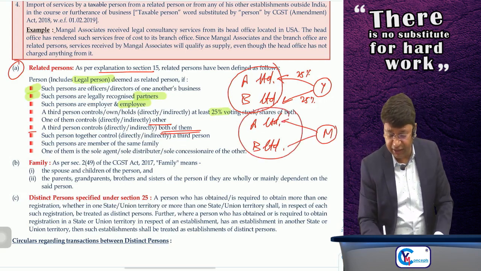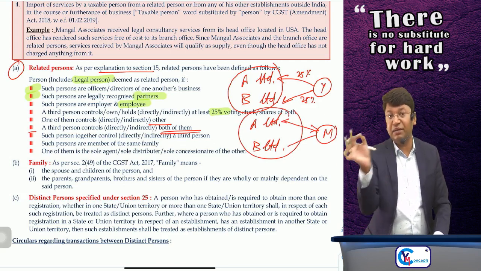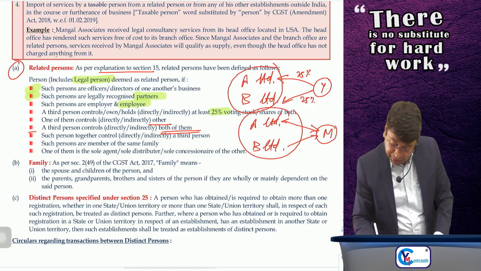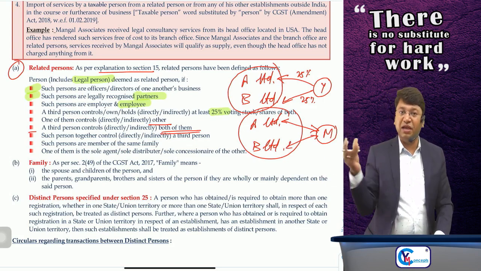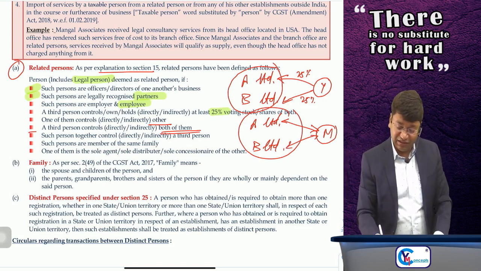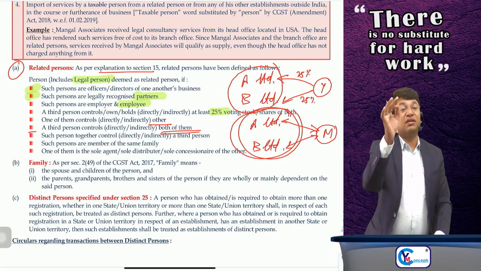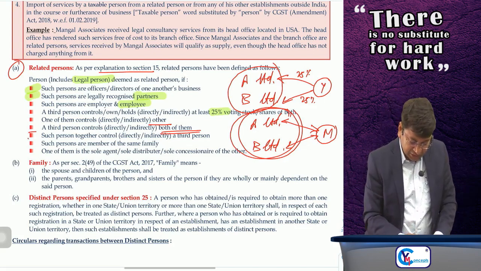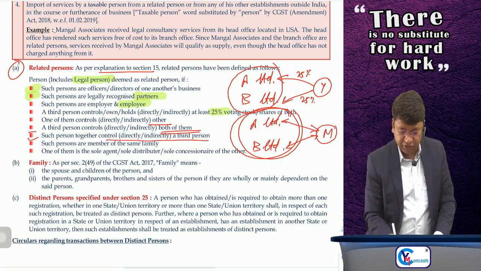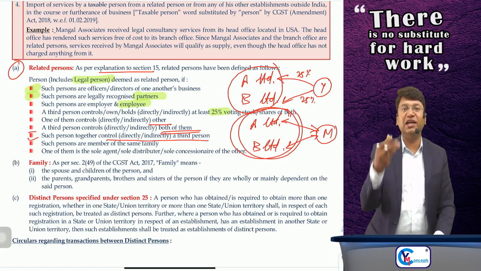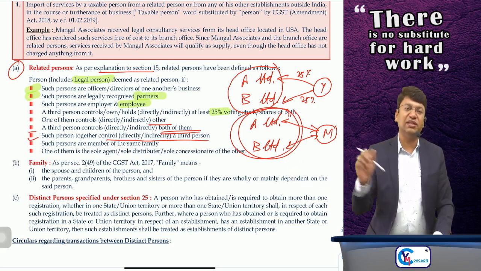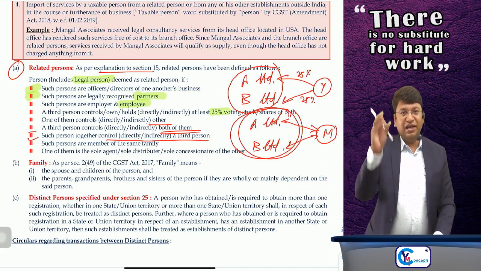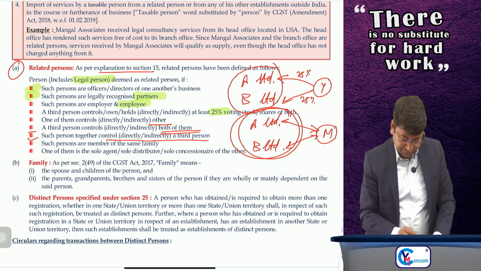Obviously, A and M are related because M is controlling A. M and B are related because M is controlling B. But A and B will also be related persons, a kind of sister concerns. Sir, such persons together control directly or indirectly a third person. Suppose A and B together are controlling C Limited. Then A and B will be called related persons.